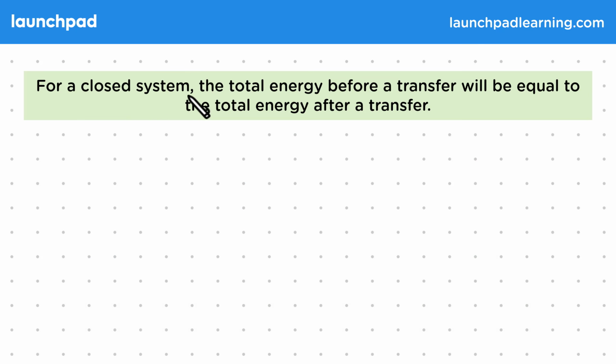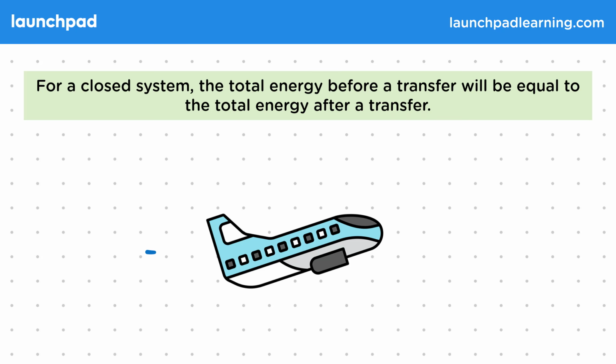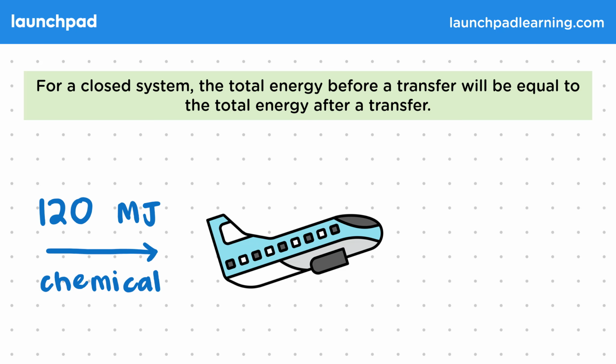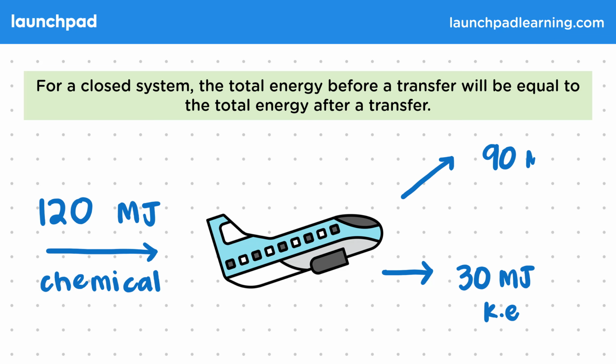For a closed system, the total energy before a transfer will be equal to the total energy after a transfer. And this is due to the conservation of energy, so no energy is added or removed. Let's consider a plane taking off as an example. If we have an input of chemical energy of 120 megajoules, and the energy is converted into 30 megajoules of kinetic energy, and also 90 megajoules of gravitational potential energy, we can see that the total energy after the transfer is equal to the total energy before.